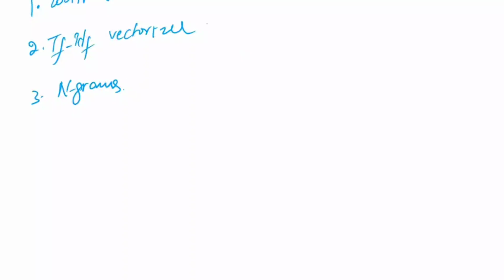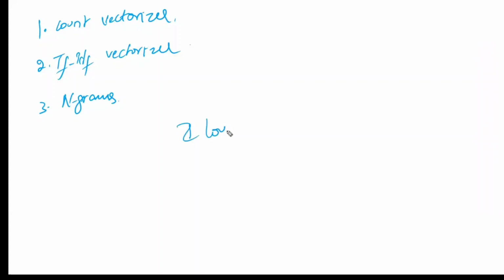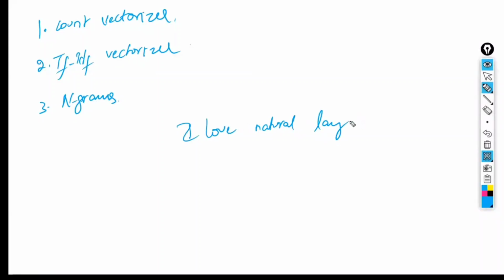Sir, what is meant by n-grams? Here, n means a number: one, two, three, whatever the number. Now, for example, there is a sentence: I love natural language processing.